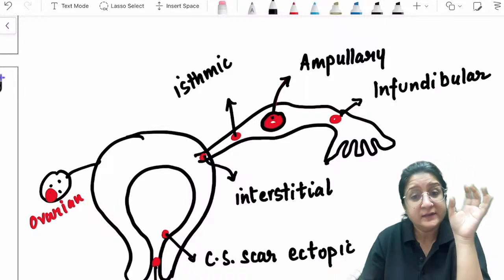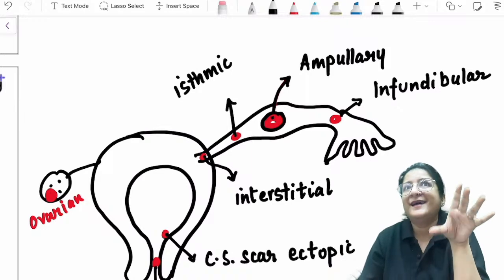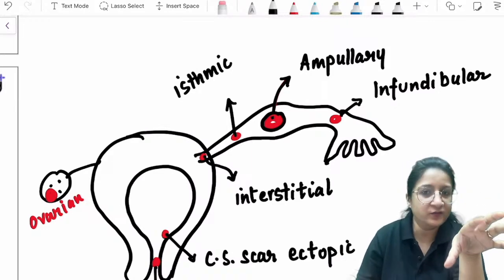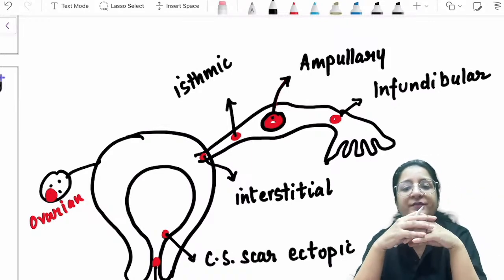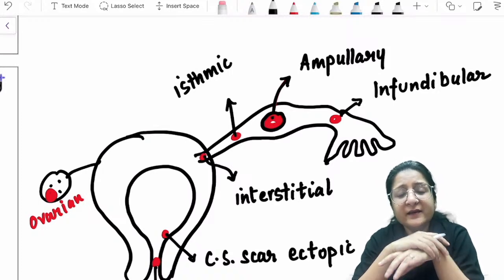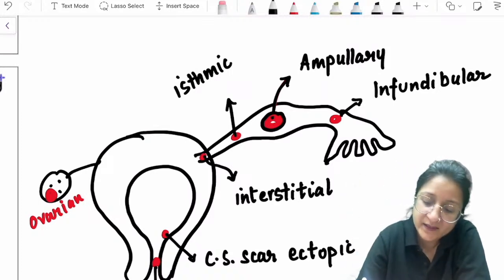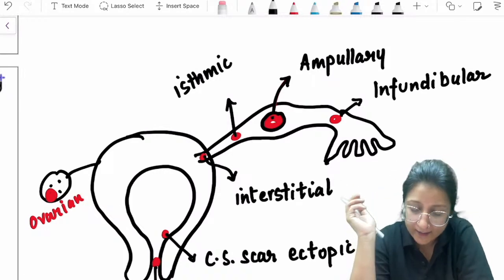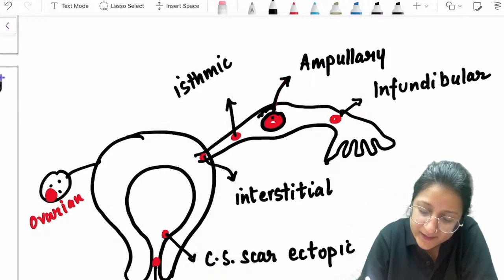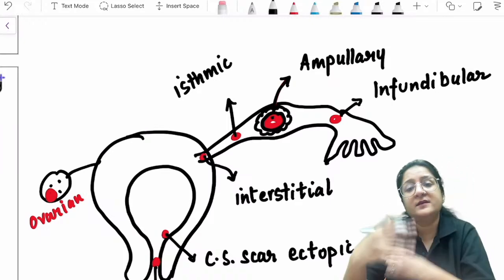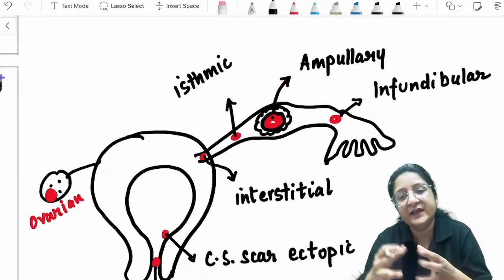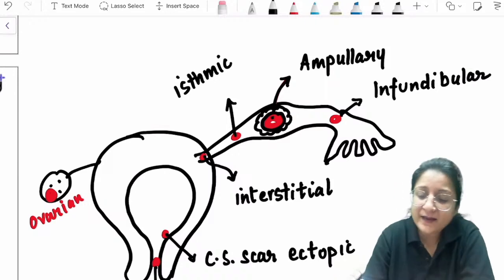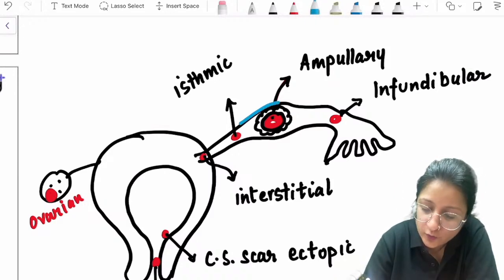Now this tube is not a right location for a pregnancy, of course. The tube is very thin also, and the epithelium of the tubal lining does not have a submucosa layer. So what happens is that the sac keeps on burrowing into the tubal epithelium, and that causes stretching of the fallopian tube.